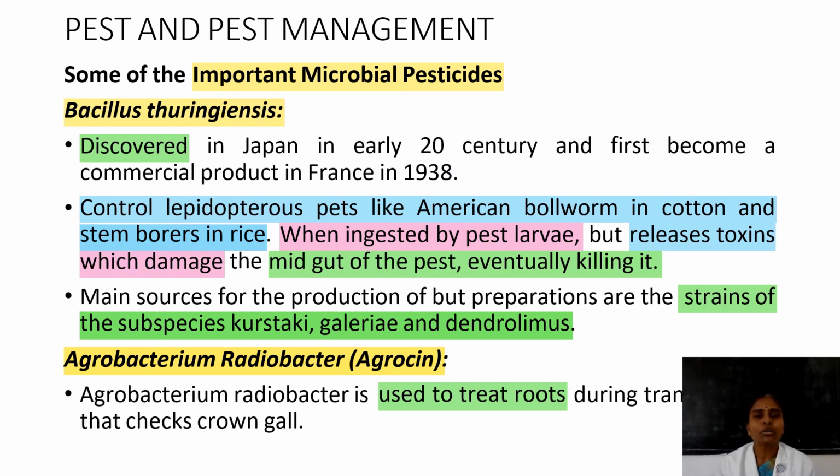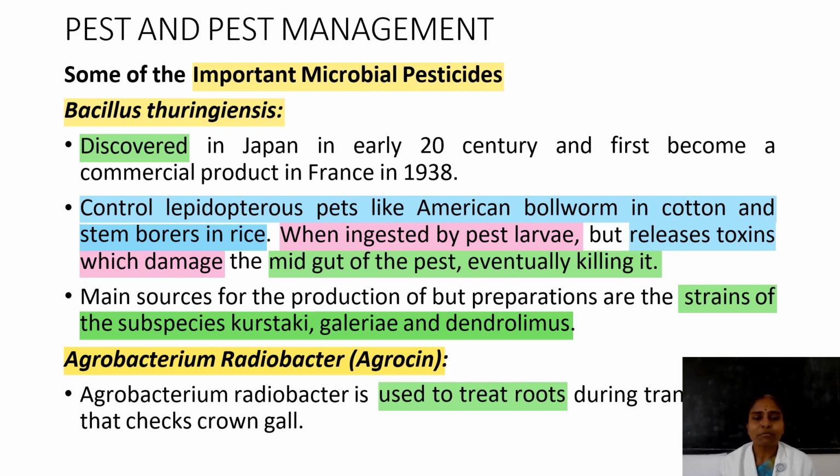Then some of the important microbial pesticides. Microbial pesticides are obtained from microorganisms like Bacillus thuringiensis. It will control Lepidopteran pests like American bollworm in cotton and stem borers in rice.